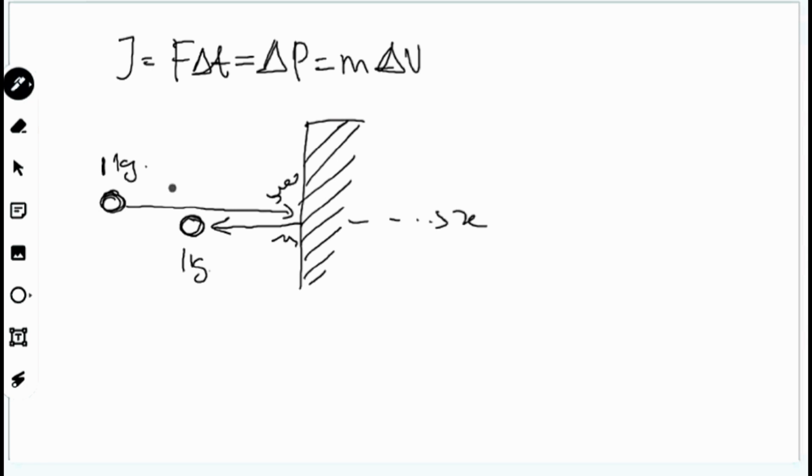But the difference is in velocity, for example. We can consider here 1 kilogram. It starts by hitting with initial speed u of 1 meter per second. After that it rebounds back. After hitting the wall, we can consider the value here with a lower speed. This means the initial speed is 1 meter per second, and then it rebounds with 0.5 meter per second. It becomes slower.